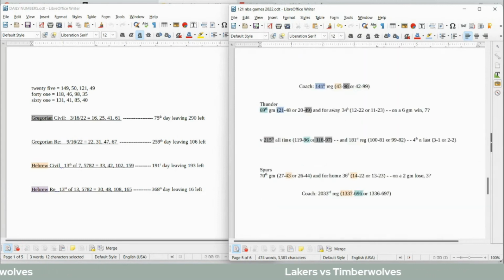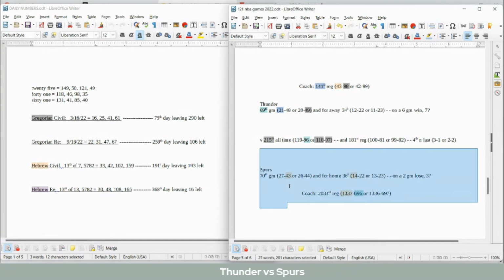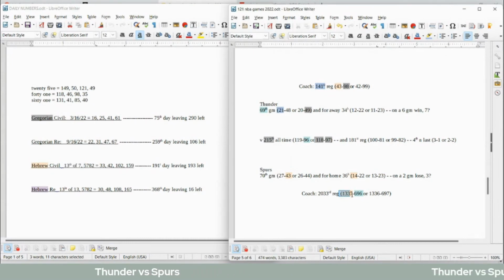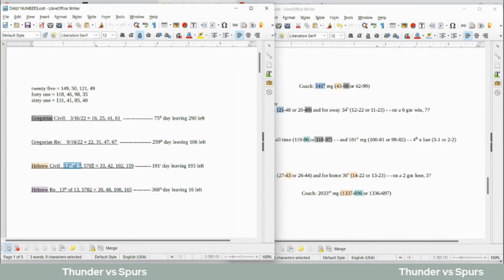Let's go on to the Thunder and Spurs. Thunder and Spurs, starting with the home team, the Spurs. If the Spurs are going to win this game, it could be the Hebrew Civil on their side, maybe. Today is the 13th day of the 7th month, like 137. And Spurs coach, he can get his 1,337th win regular season for his career, which looks like an extended 137 on the 13th day of the 7th month. It's the 191st day of the Hebrew Civil Year, the 13th day of the 7th month. And 191 is the 43rd prime number.